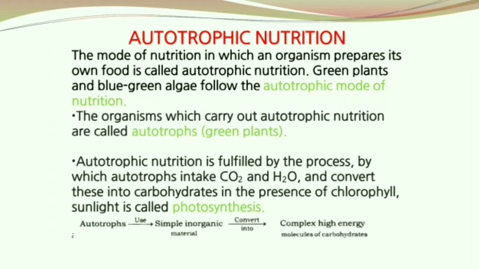The organisms which carry out autotrophic nutrition are termed autotrophs or the green plants. Autotrophic nutrition is fulfilled by the process by which autotrophs take carbon dioxide and water and convert them into carbohydrates in the presence of chlorophyll and sunlight. This process is termed photosynthesis.